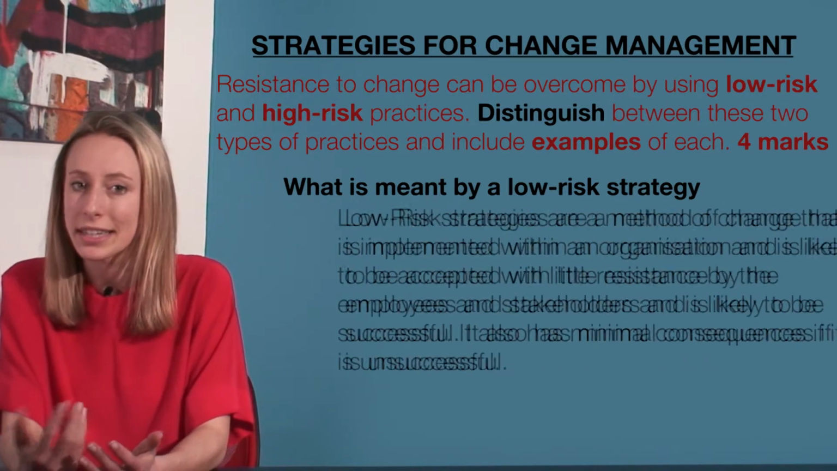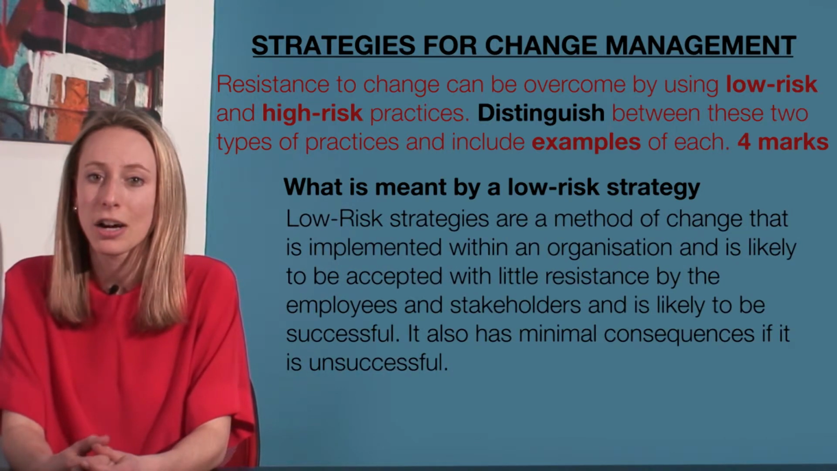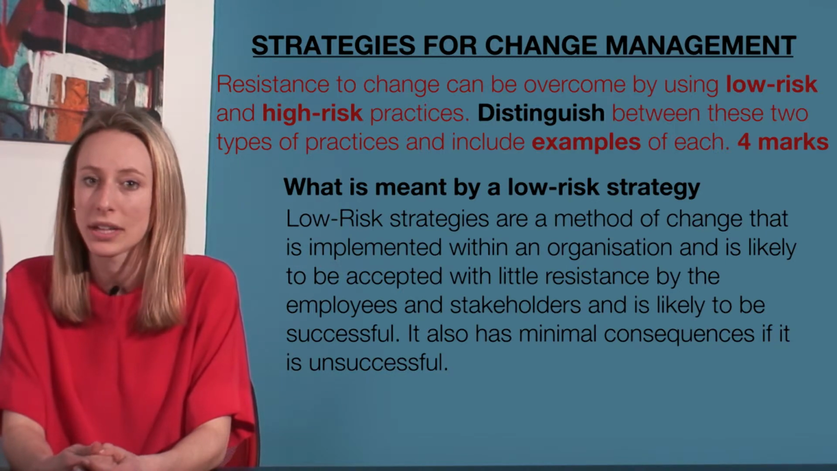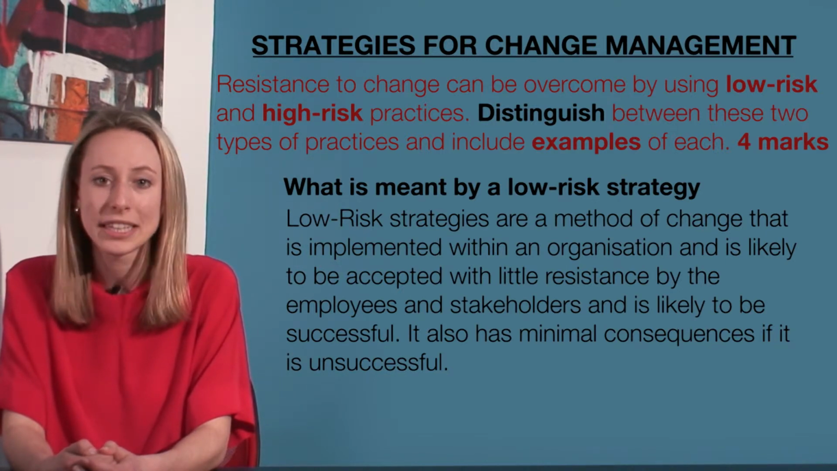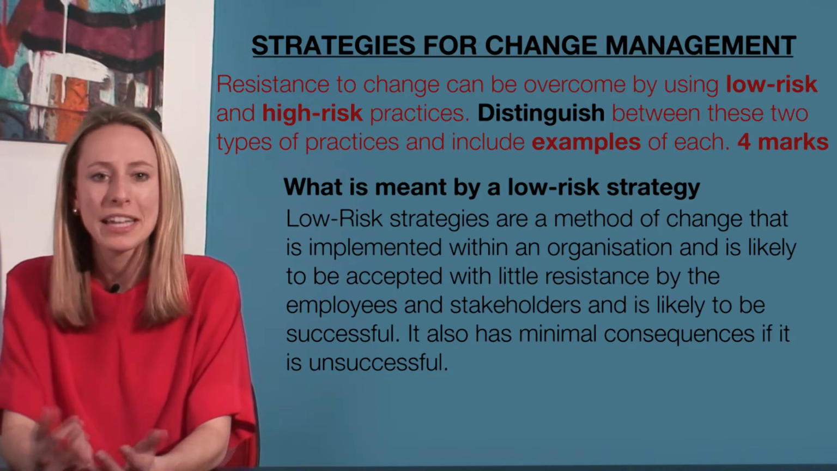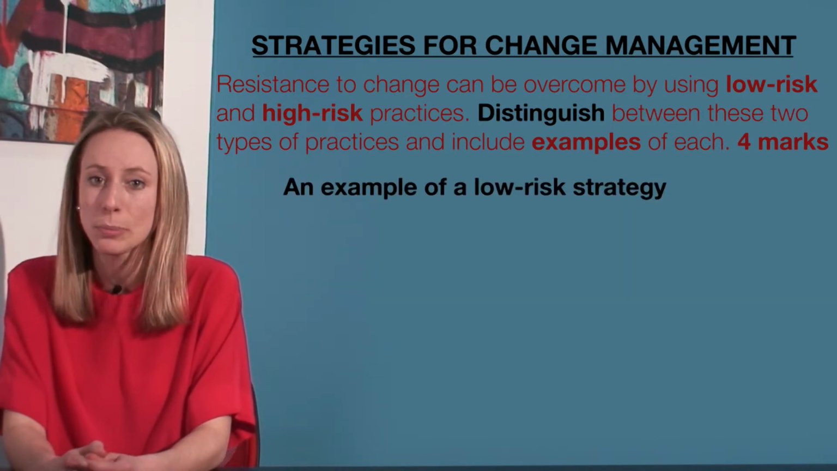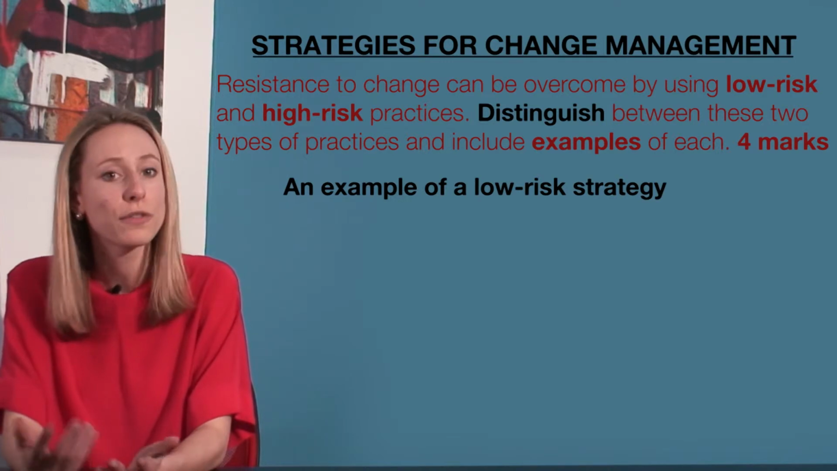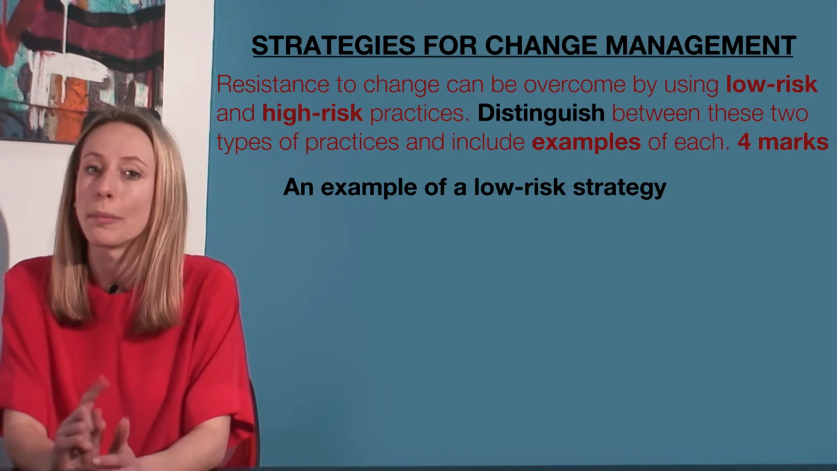An example of this is, low-risk strategies are a method of change that is implemented within an organisation and is likely to be accepted with little resistance by the employees and stakeholders and is likely to be successful. It also has minimal consequences if it is unsuccessful. Explaining an example of a low-risk strategy that could be implemented by an organisation should follow this. This should be worth 1 mark.